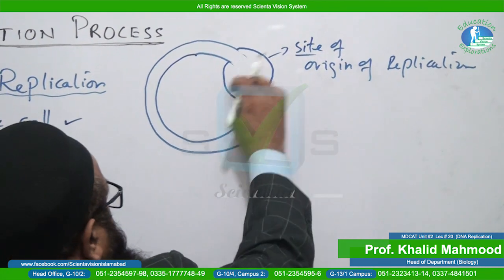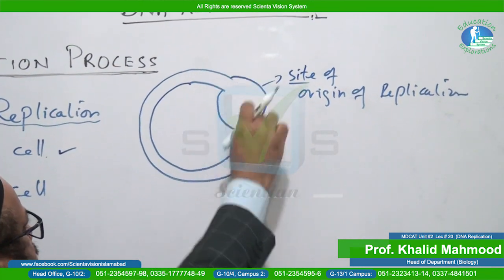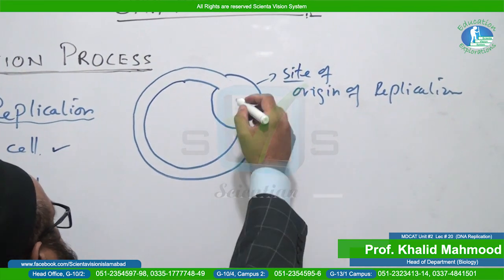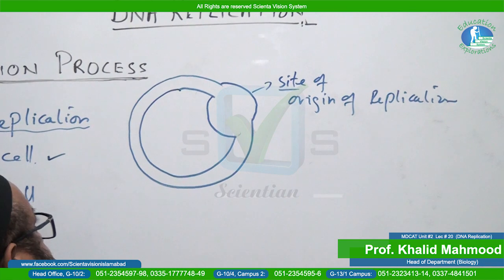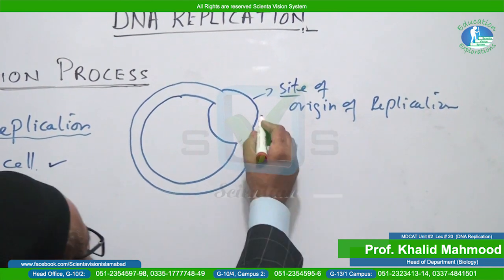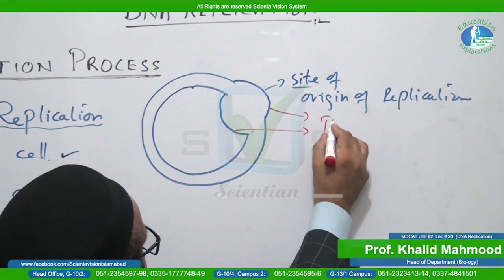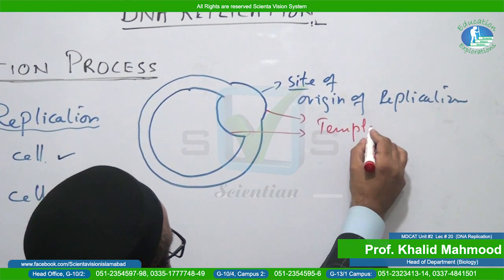These two strands of the DNA get separated, and here you will observe the complementary strand. This strand as well as this strand, both strands serve as the template strands.